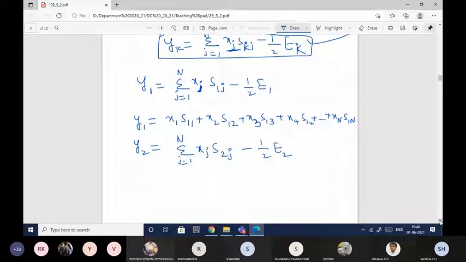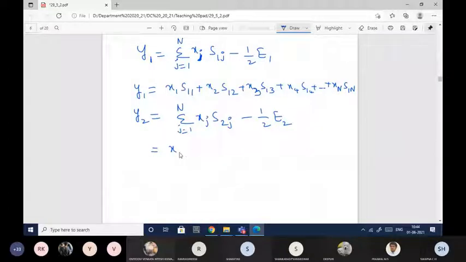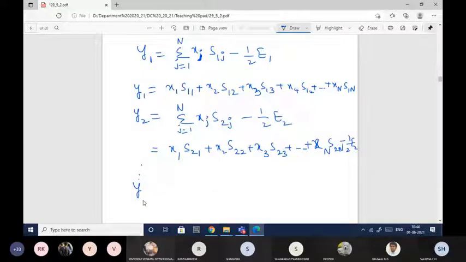This is the second equation, so it will be x1 S21 plus x2 S22 plus x3 S23 plus so on plus xn S2n minus half E2. So this is for y2. In the same way, to get yn, it will be the summation over j equal to 1 to n of xj